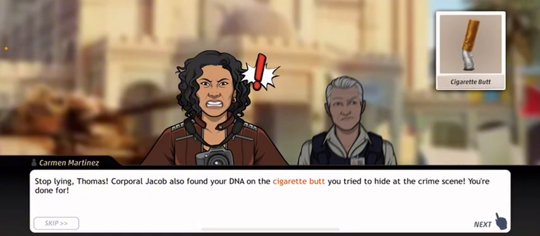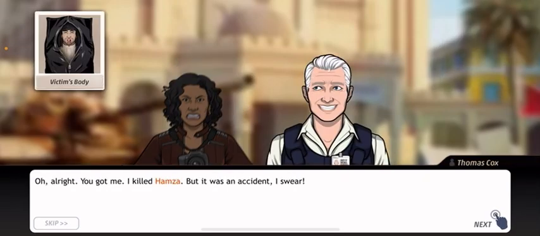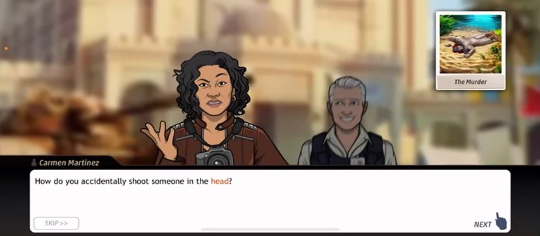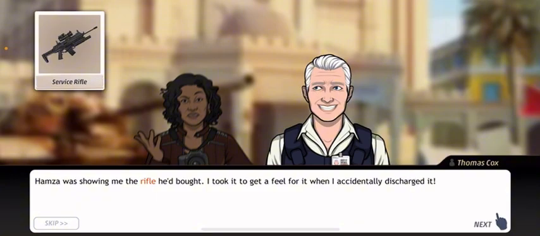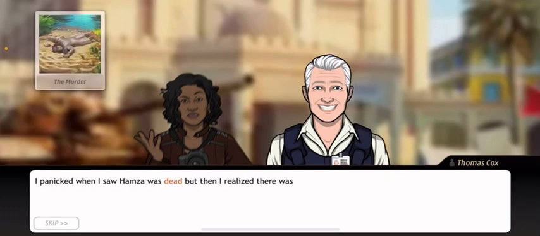Stop lying, Thomas. Corporal Jacob also found your DNA on the cigarette butt you tried to hide at the crime scene. You're done for. Oh, alright, you got me. I killed Hazma, but it was an accident, I swear. How did you accidentally shoot someone in the head? I invited Hazma to the Oasis to interview him about the protest movement and how far he was prepared to go to overthrow the Sultan. Hazma was showing me the rifle he bought. I took it to get a feel for it when I accidentally discharged it.